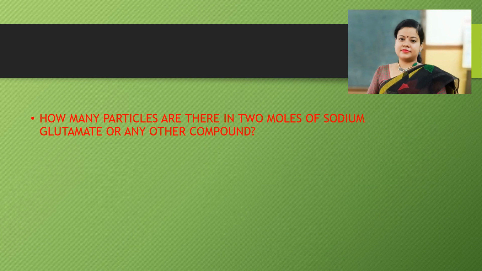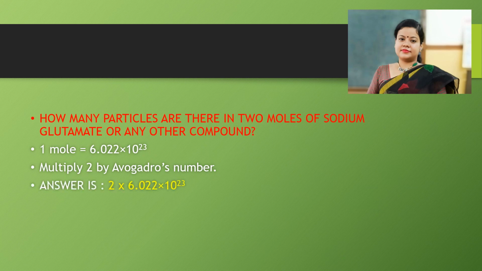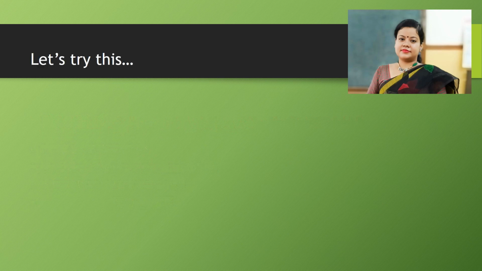How many particles are there in 2 moles of sodium glutamate or any other compound? If 1 mole equals 6.022 into 10 to the power 23 of anything, then we have to multiply it by 2 to get the number of particles present in 2 moles of sodium glutamate, right? So the answer is 2 into 6.022 into 10 to the power 23 equals 12.044 into 10 to the power 23 number of particles. Let's try this.